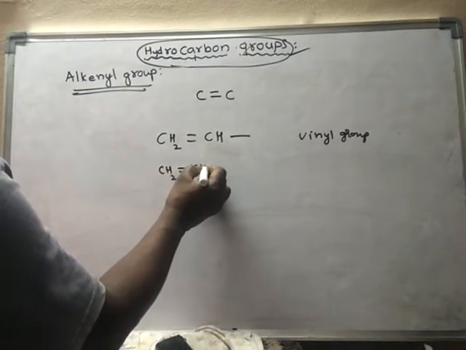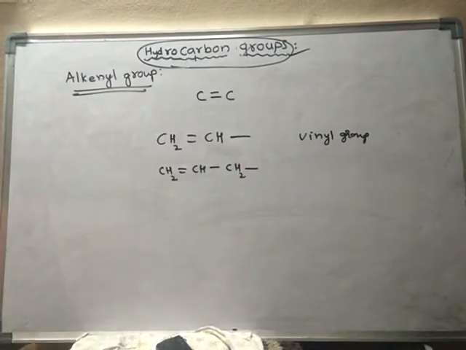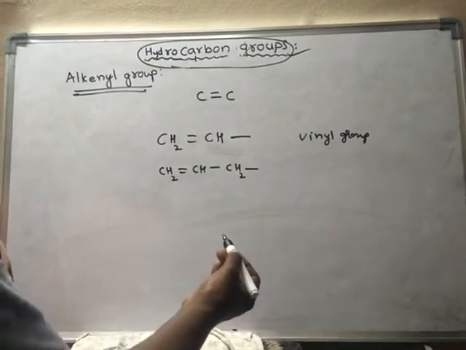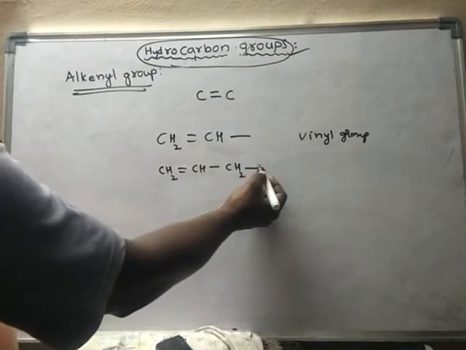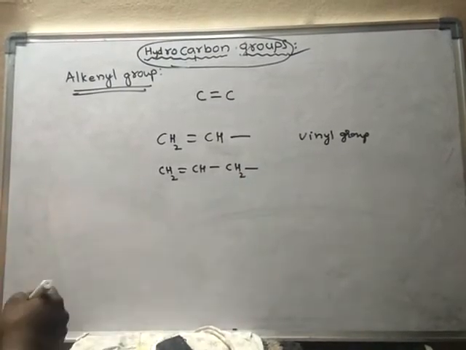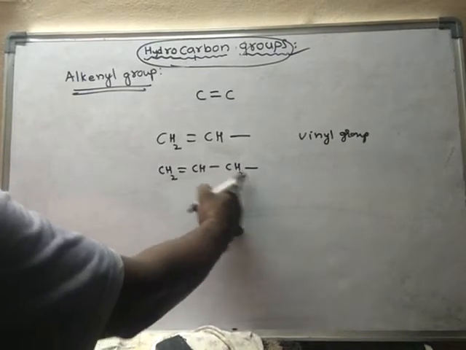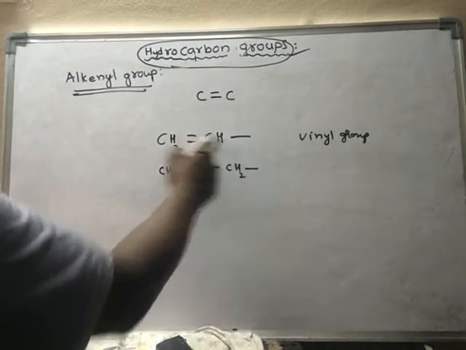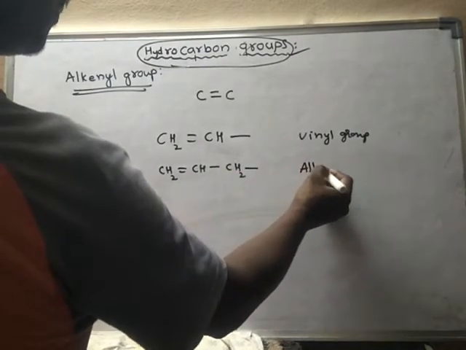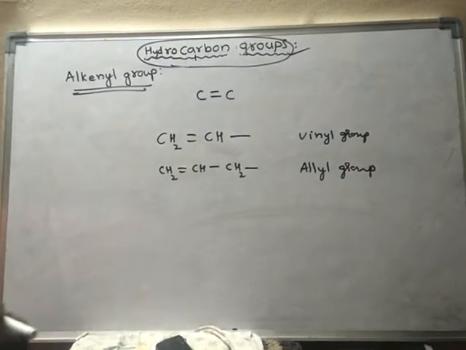CH2 double bond CH, CH2. So this bond is empty bond. Actually, there should be hydrogen. After removal of hydrogen, this bond has become empty bond. Now this carbon is said to be monovalent carbon. Here this carbon is also monovalent carbon. Now this group is called as allyl group. Allyl group.